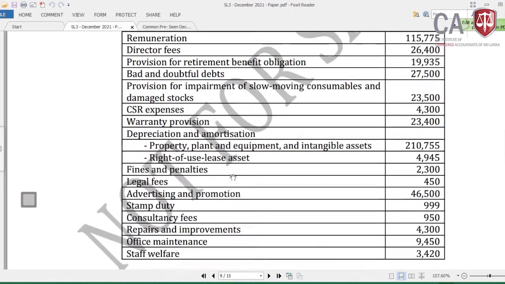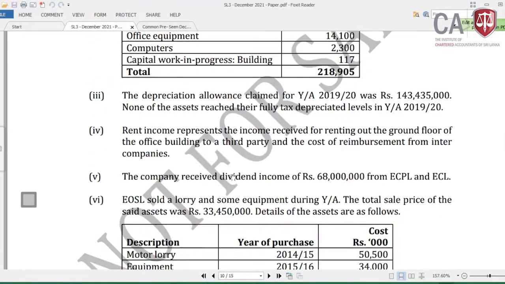Now you need to look at the nature of the rent income, whether this is investment income and we need to remove this from the business income and categorize under section 7 under investment income, or else under section 6 subsection 2 whether this is effectively connected to the business. Now you have to take that decision.